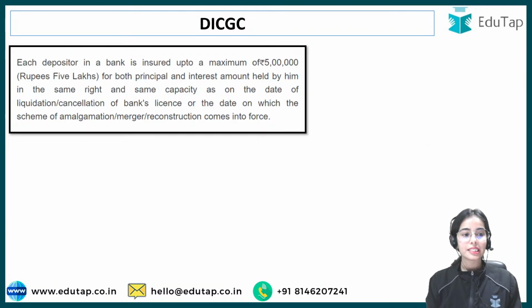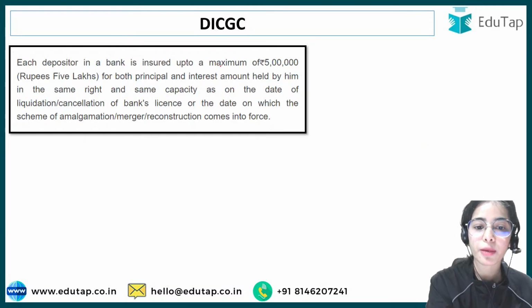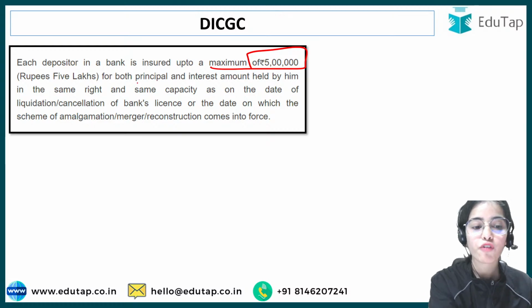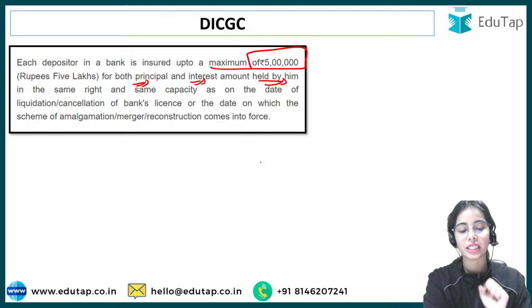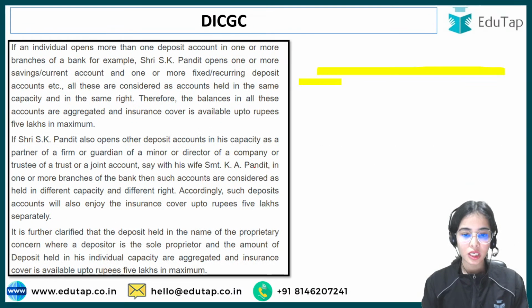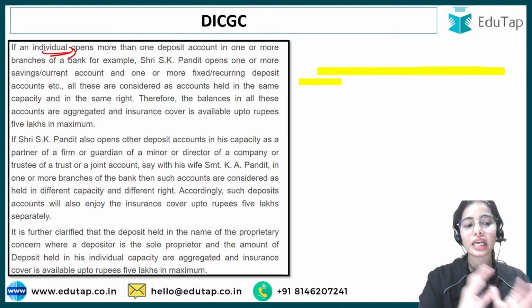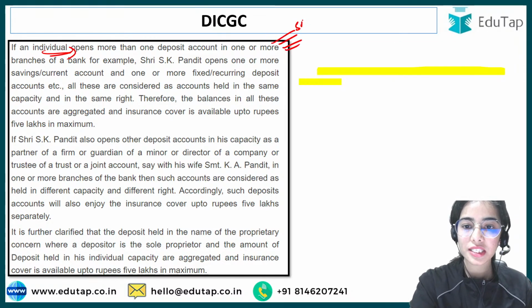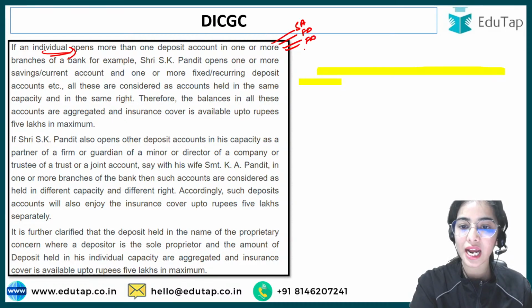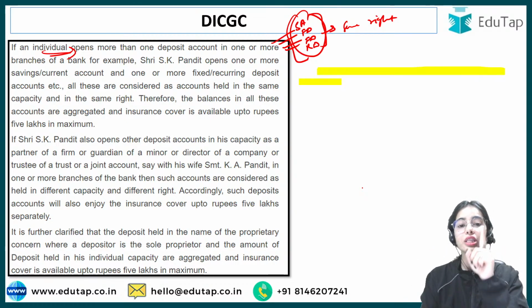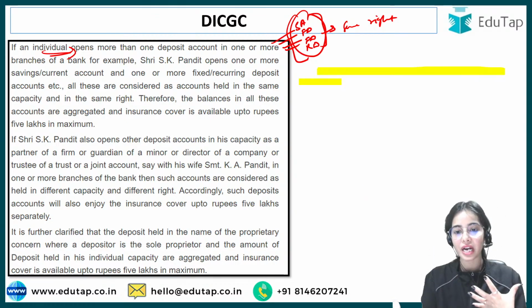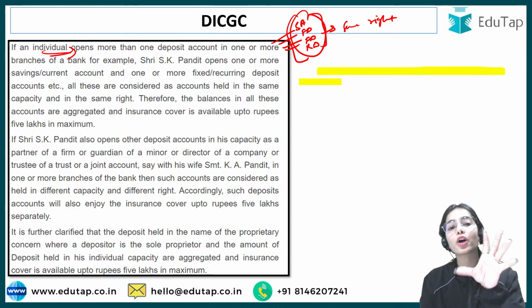Okay. Next is, each depositor in a bank is insured up to a maximum of 5 lakh rupees for both principal and interest amount held by him in the same right, in the same capacity. That means that even if an individual has opened, let's say, 5 accounts, one is a saving account, 2 are fixed deposits, and 1 is an RD, this will be accumulated. Same right, same capacity means a person having different accounts with a single bank, even if it is in different branches, will be insured up to 5 lakh rupees only.